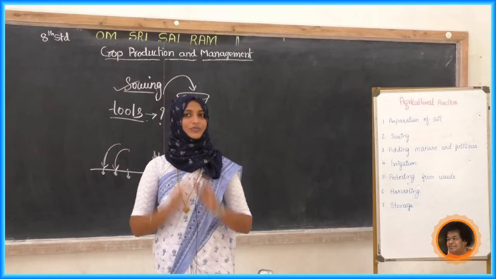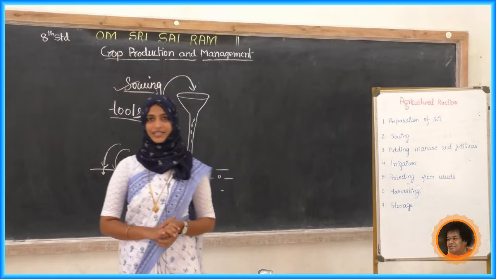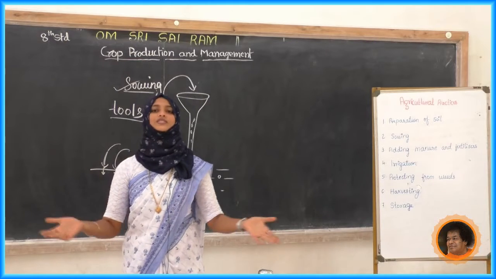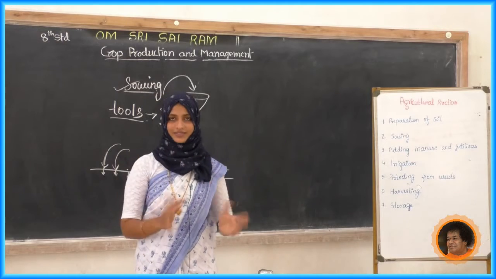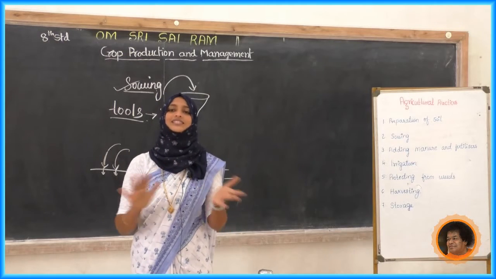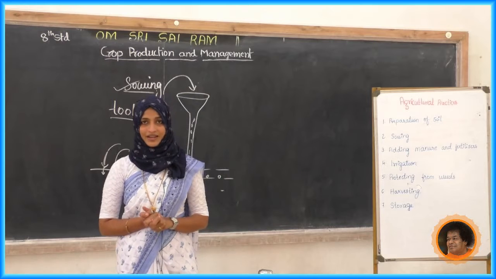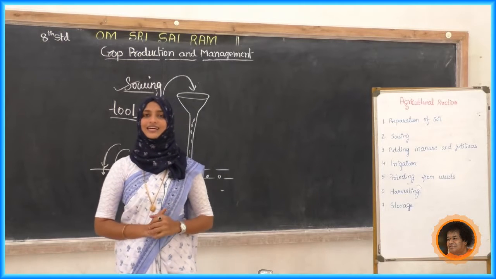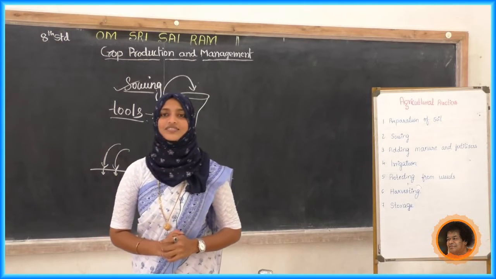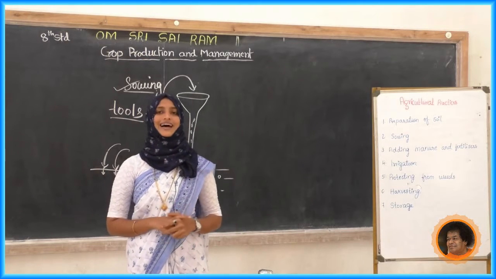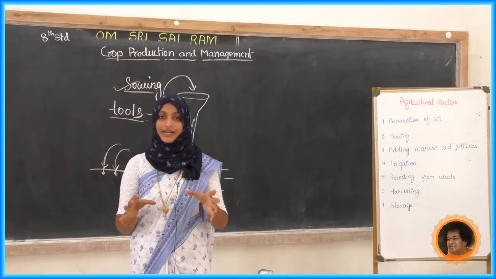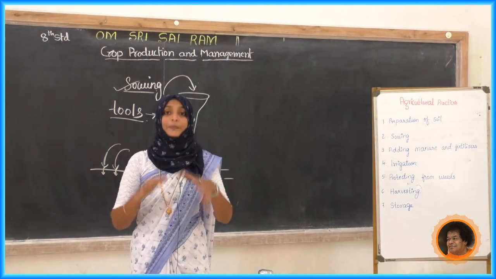Yes, now you know what manure is. Tell me what manure is? Manures means any leaves, cow dung, cattle dung, all those things are manures. Next, what is fertilizer? Fertilizer is nothing but man-made. It is not at all natural. It is man-made, industrially prepared by people.